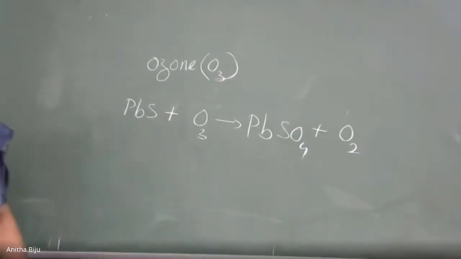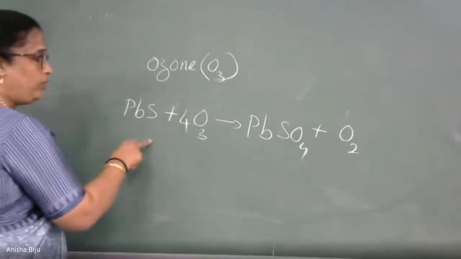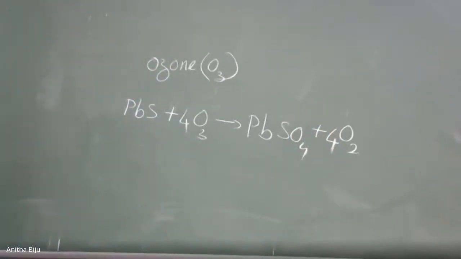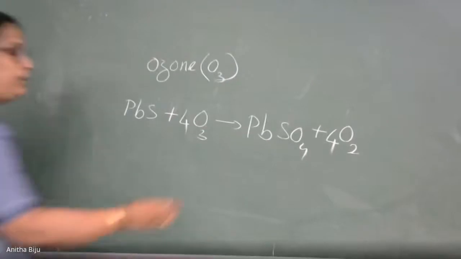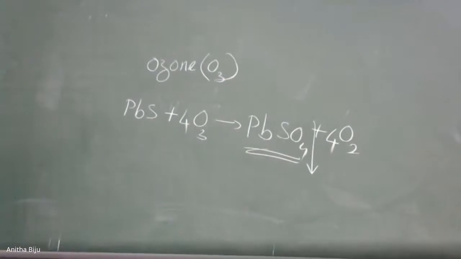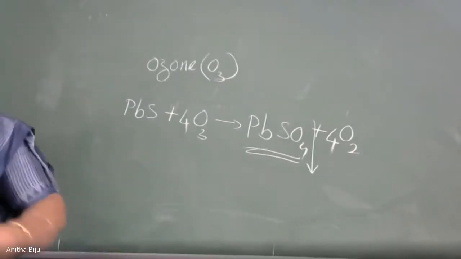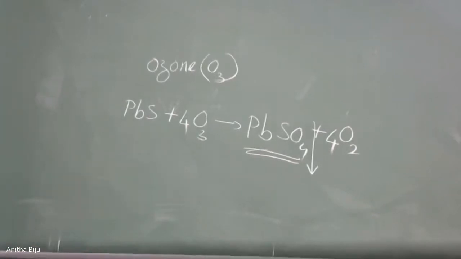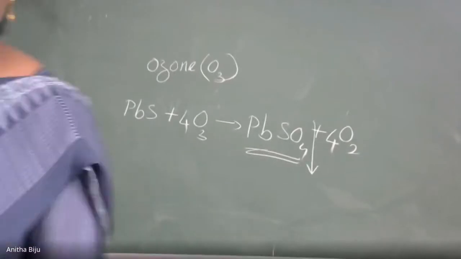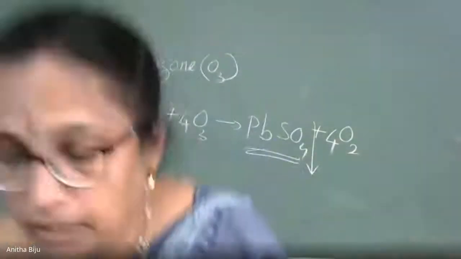This equation is balanced. Check it. How to balance the equation? Ma'am, 2. So 4 O2 is there, and lead sulfate is a precipitate that we can clear with the help of water. So when we clean it properly after applying ozone, we will get that white color back. So this is the reaction behind the process. Okay, this is one application of the oxidizing property of ozone.